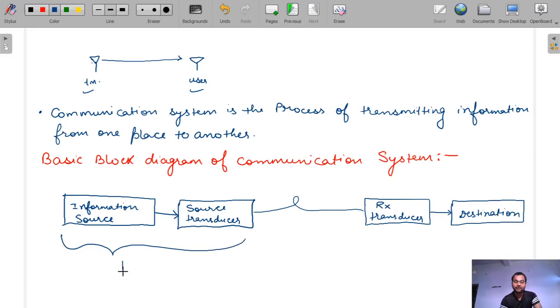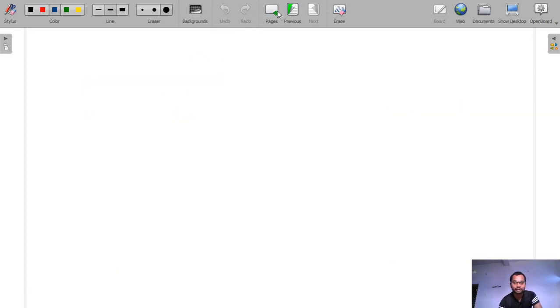This is our transmitter end and this is our receiver end. We will study the definitions of source transducer and receiver transducer, but before that, there are different kinds of signals. The first one is the voice signal, and we will see what the bandwidth of those signals is. So for the voice signal, the bandwidth is 300 Hz to 3.5 kilohertz.